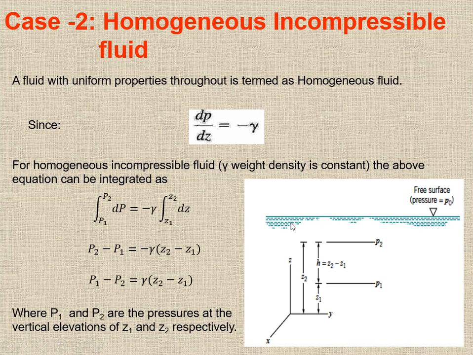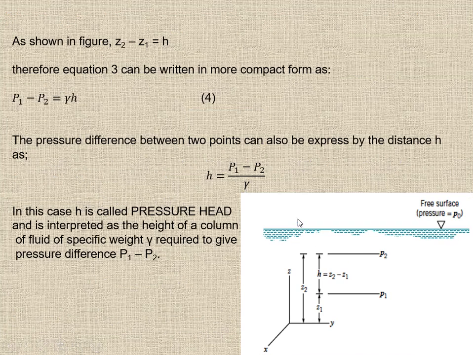The pressure acting on the free surface is called atmospheric pressure.